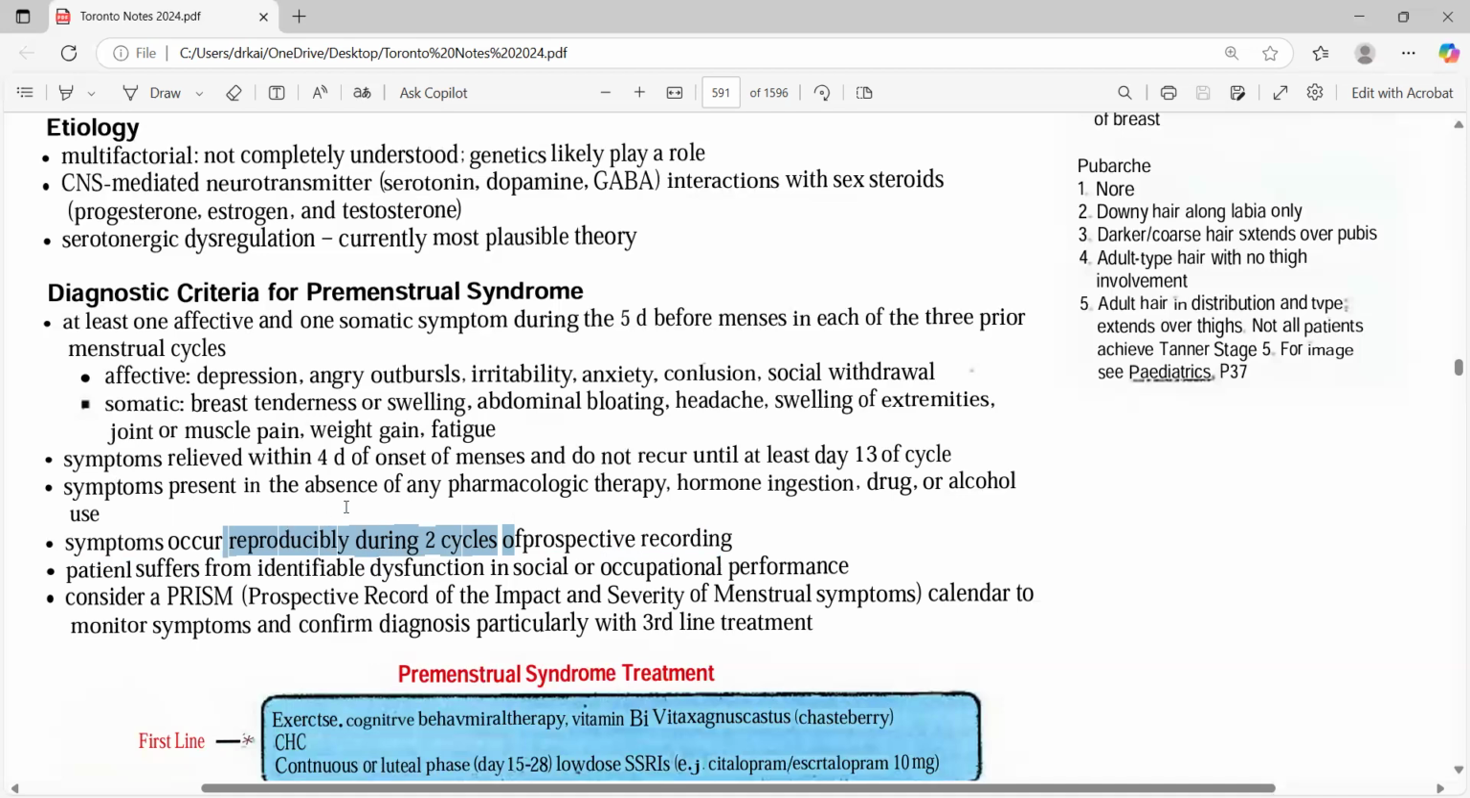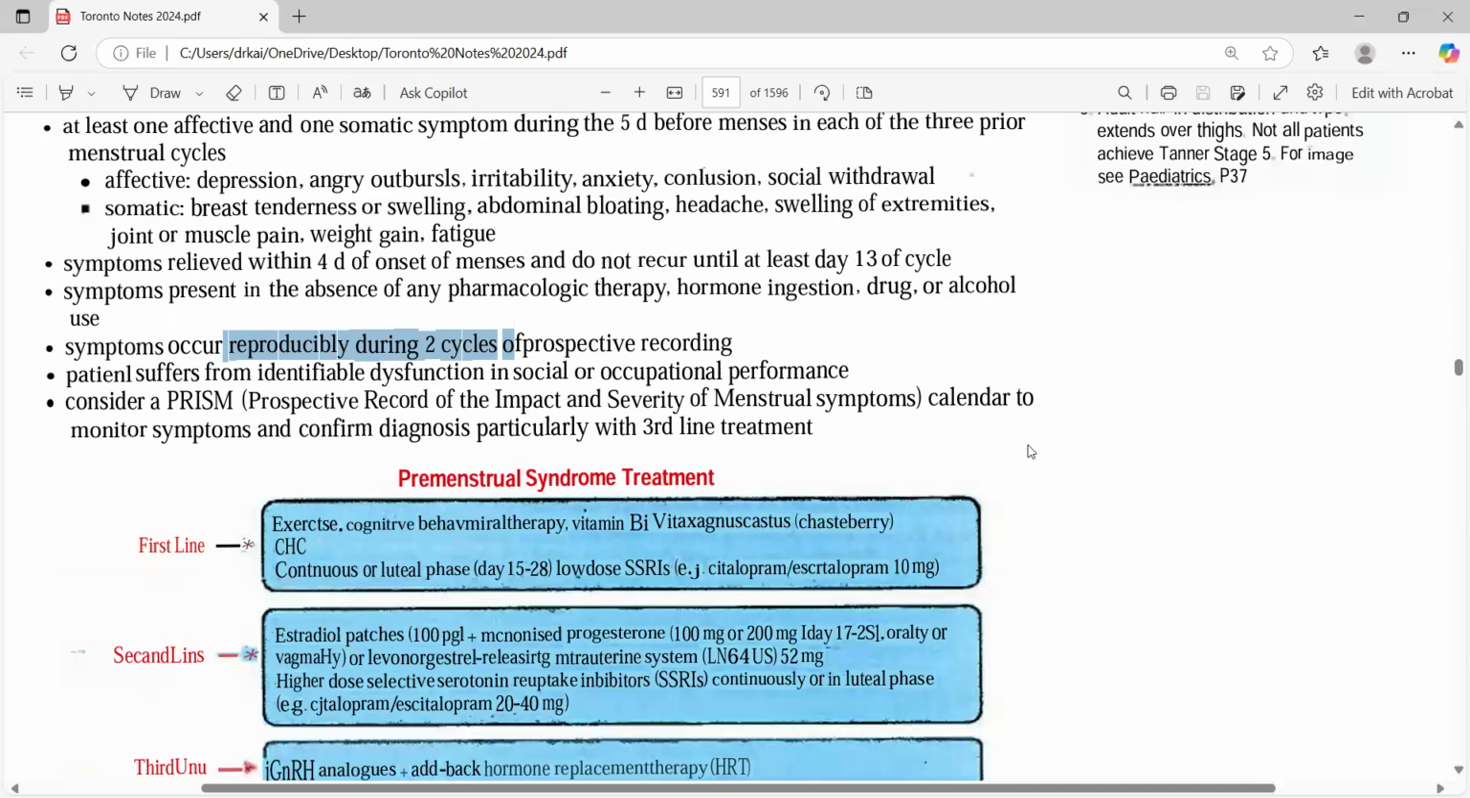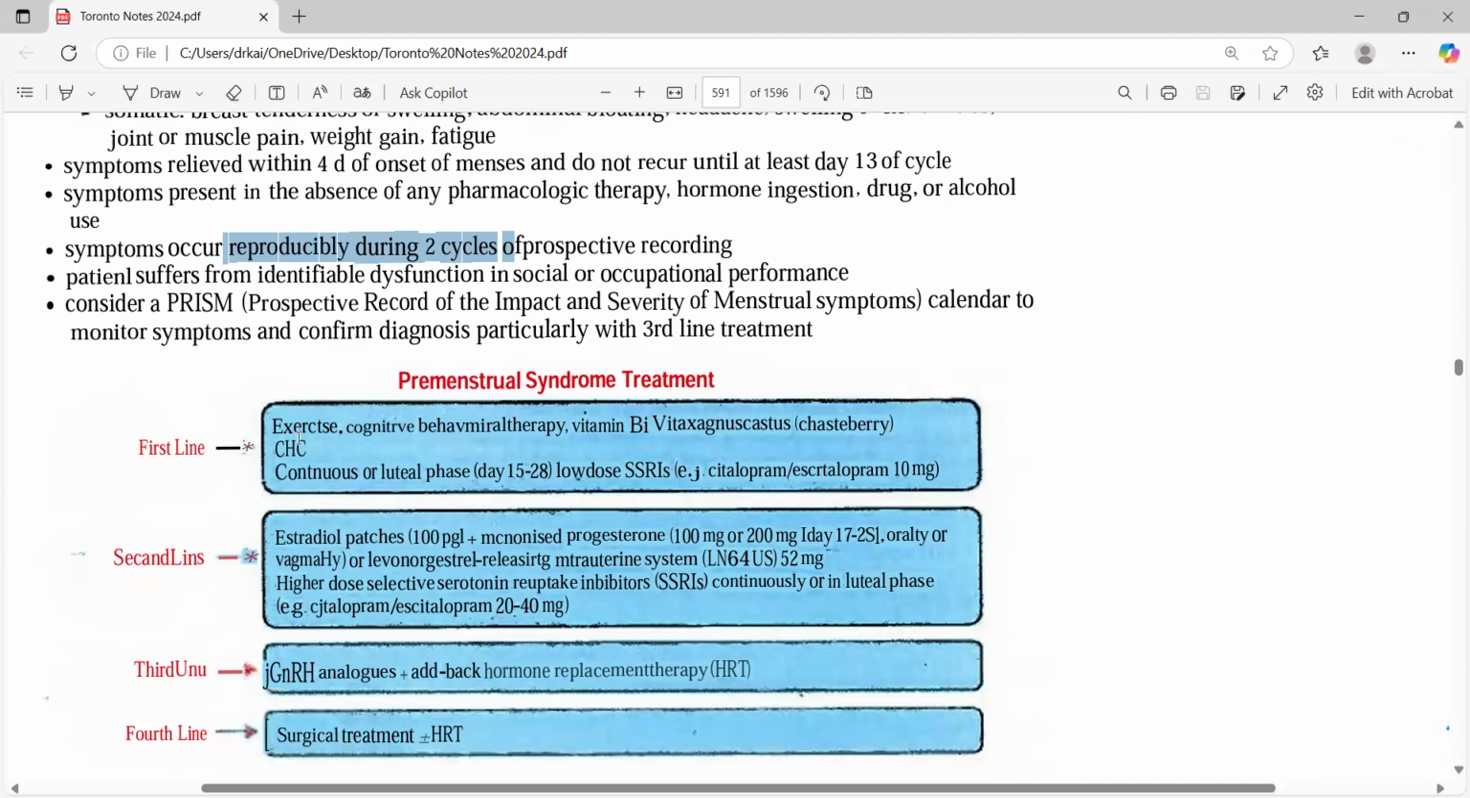Okay, so relieved within 4 days of onset of the menses and do not occur until at least the 13th day. Then how do you assess it? This is basically a calendar to check for that. How do you start? A question can be asked like, she's already been diagnosed with PMS, and she was already taking SSRIs for depression for some other reason. So in that case, what will you do? As you can see, the first line is SSRI along with CHC, then exercise, CBT, vitamin B, and all of this one.